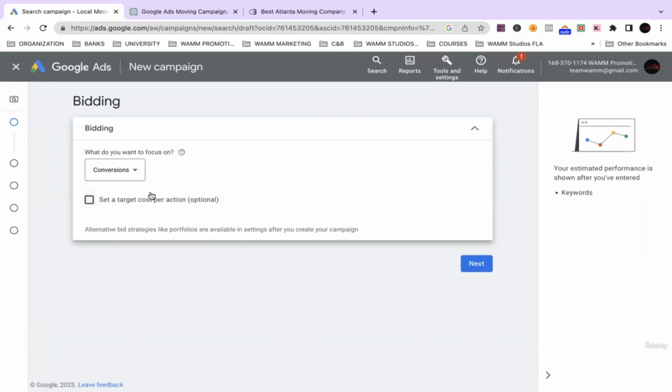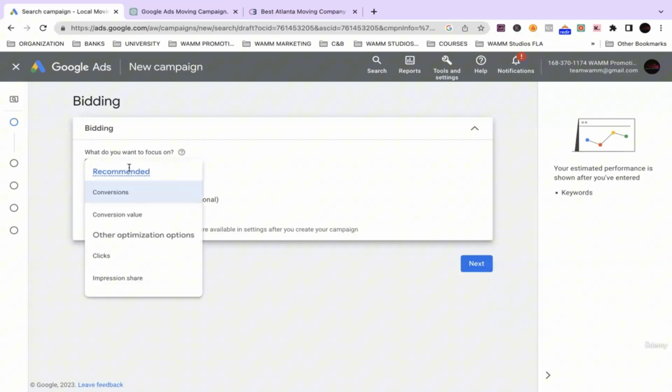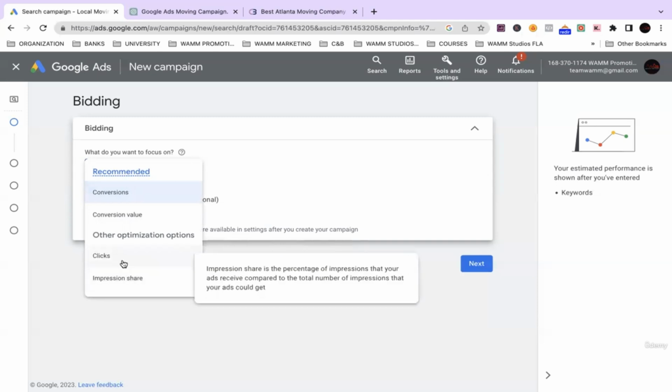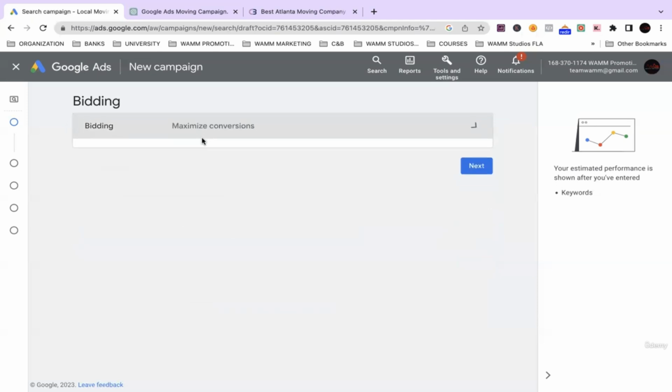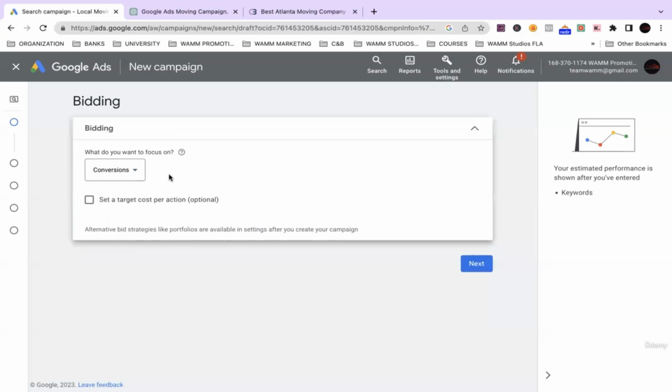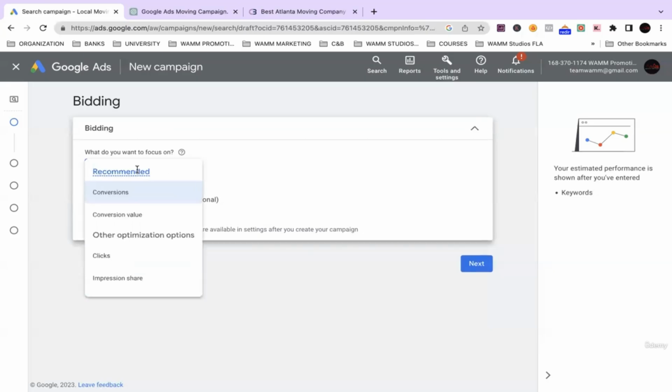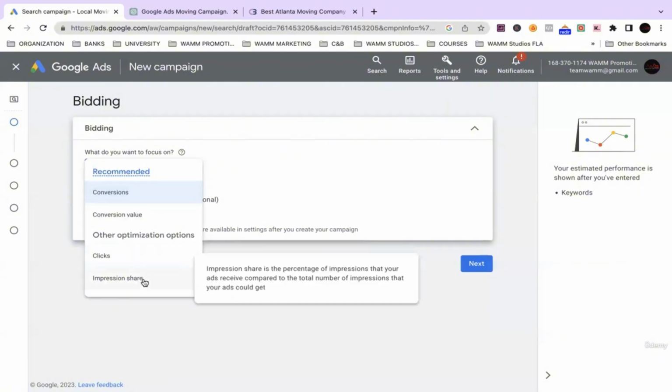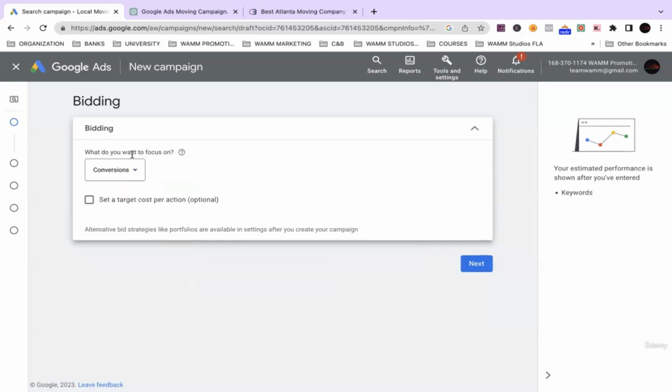Whenever it comes to sales, you can either do conversions, which is the best, or you can do clicks, or impression share. Conversions is the number of times that the actual action is being completed on your website. Clicks is the number of times people click on your ad. Impressions is not technically the number of times people see the ad, but the number of times the ad is being shown. But we'll just click on conversions.